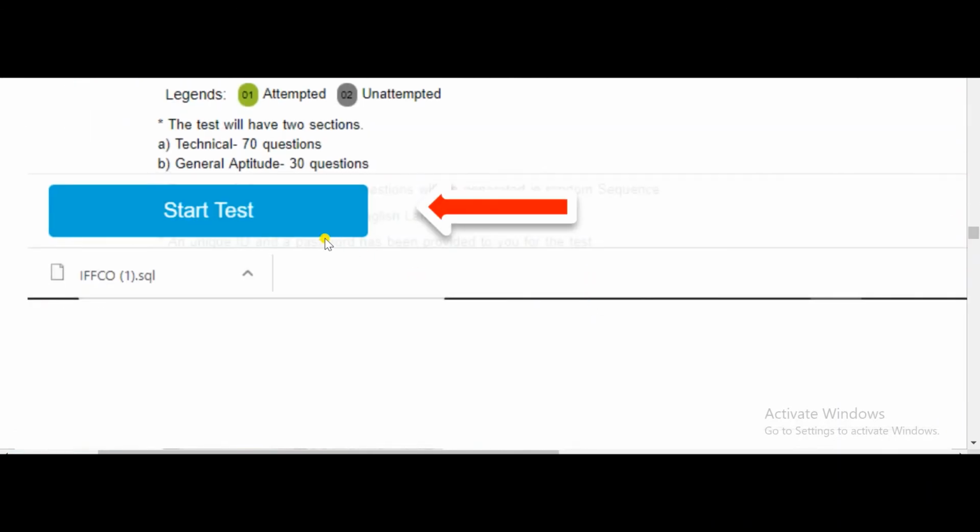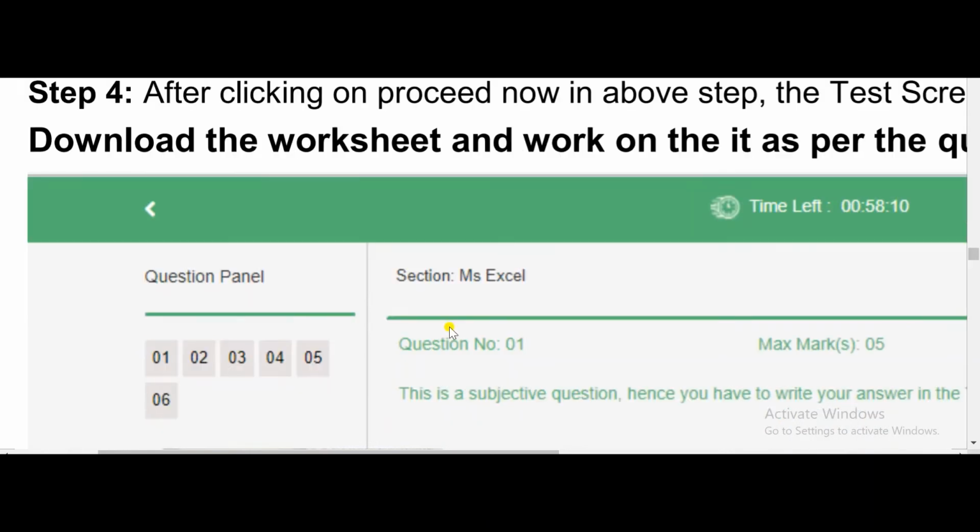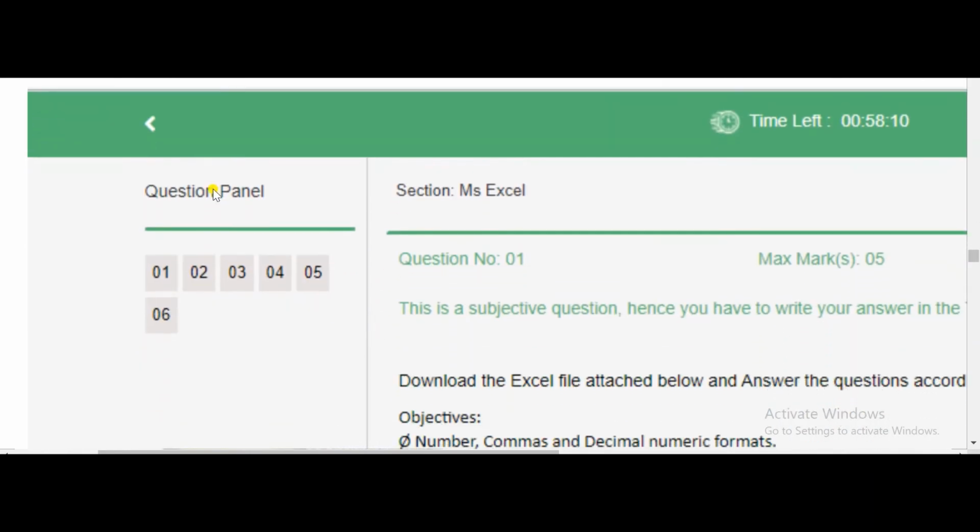Then you need to click on the start test button. You can see the arrow mark pointing towards the start test tab. After clicking on the start test button, you will be directed to an interface where you can see all the questions, question number 1 to question number 6. The question which you need to answer, you need to click on that.